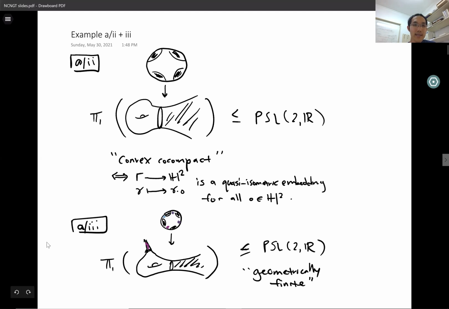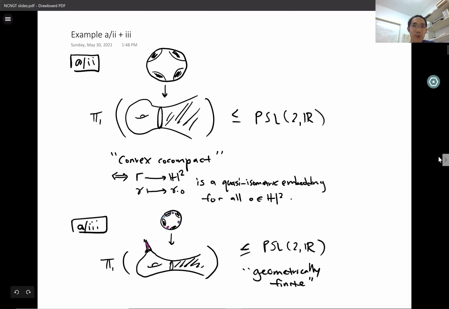We can also relax the compactness assumption to allow for certain finite volume non-compact ends in the quotient of the convex hull. These ends are cusps, that is, quotients of horoballs by parabolic elements. Here, the fundamental group is still abstractly a free group, and the resulting subgroups of PSL2R are called geometrically finite. So those were some examples in PSL2R.